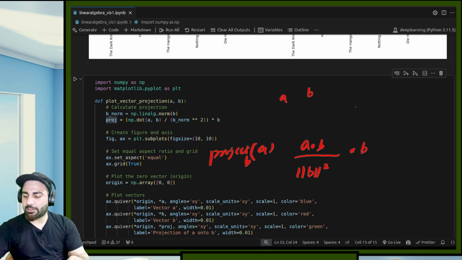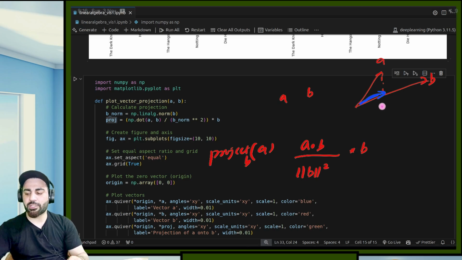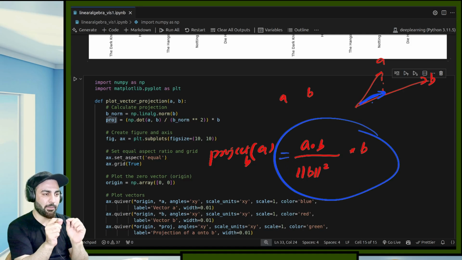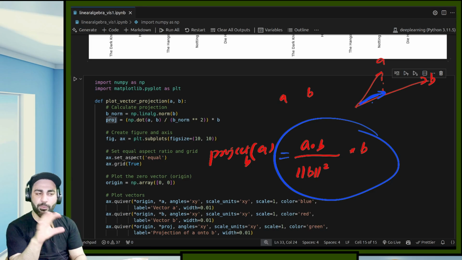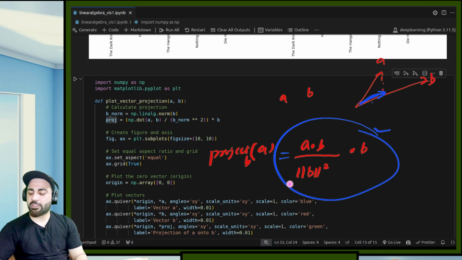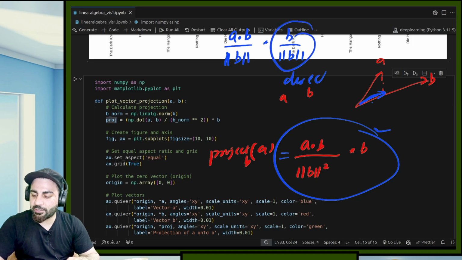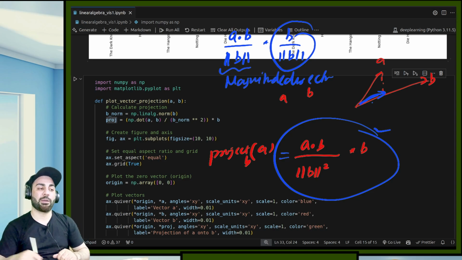So if you have a vector B like this and a vector A like this, the projection of A onto B is equal to this: perform the dot product, divide by the magnitude of B squared, and multiply by B. Actually, this was A dot B divided by the magnitude of B, multiplied by B divided by the magnitude of B. One part was the magnitude and the other was the direction. If you have revised the lectures, you will understand what I am talking about. So this is the formulation.